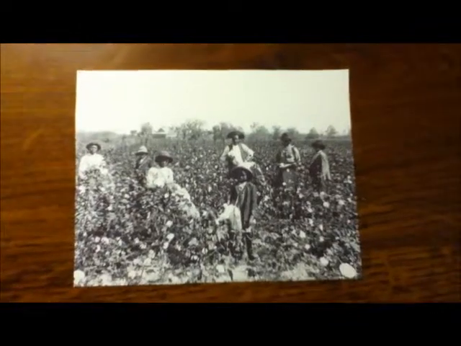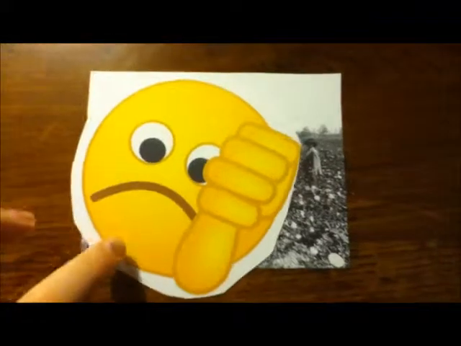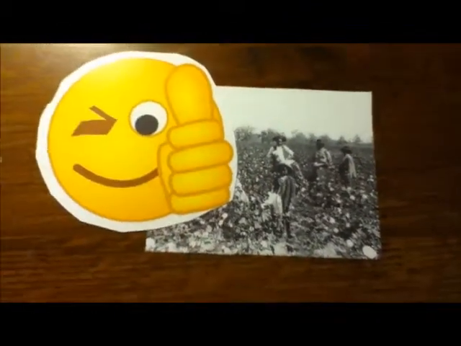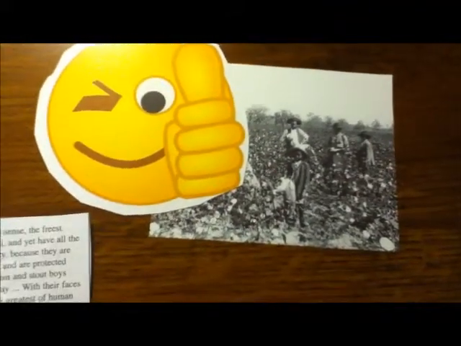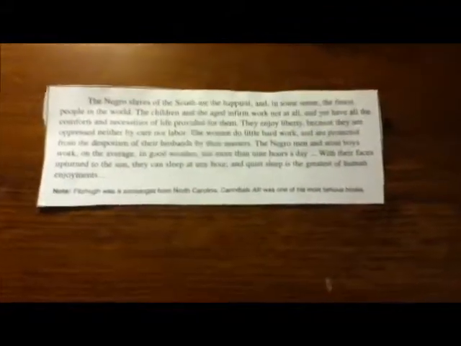Lastly, the North and the South have very different views on slavery. The North believes that slavery is morally wrong and that slaves should have their freedom. They think that the South mistreats their slaves. On the other hand, the South views their slaves as just property and another tool to help out in the cotton field. They think that the North are the ones mistreating their workers. In Cannibals All, by George Fitzhugh, a Southern socialist, it says, "The Negro slaves of the South are the happiest and in some sense the freest people in the world." This shows the Southern views on slaves.